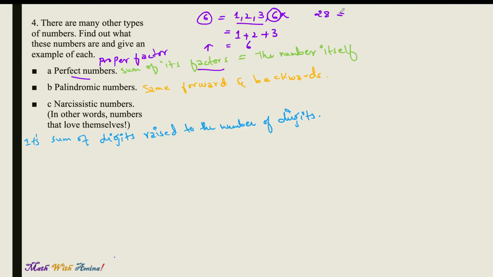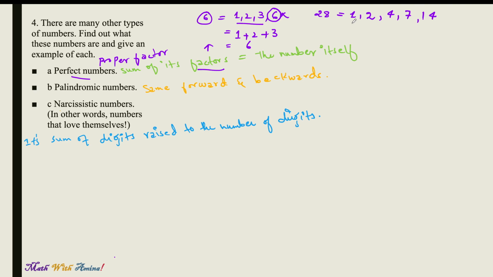Those numbers that completely divide 28, or that can be multiplied together to give us 28, are 1, 2, 4, 7, and 14. Again, we are considering the proper factors.